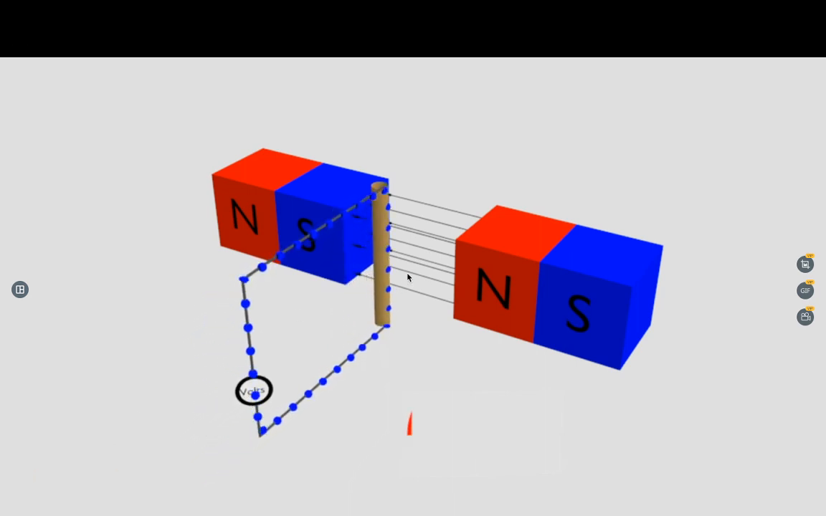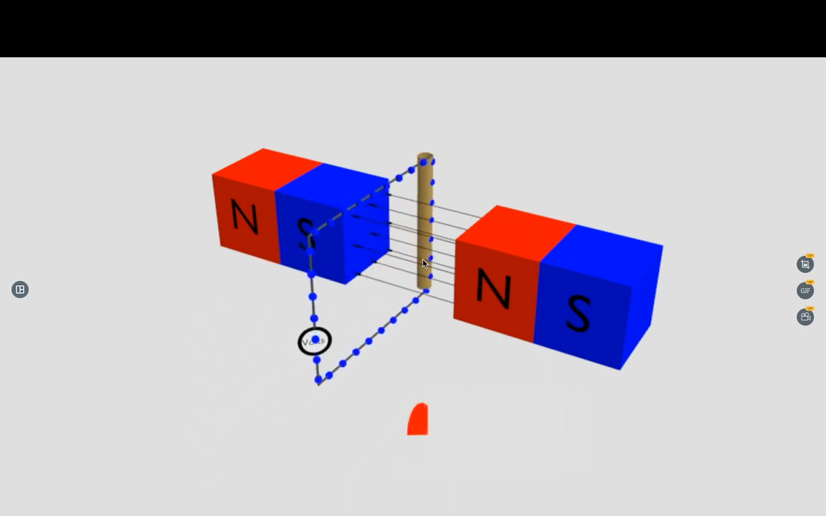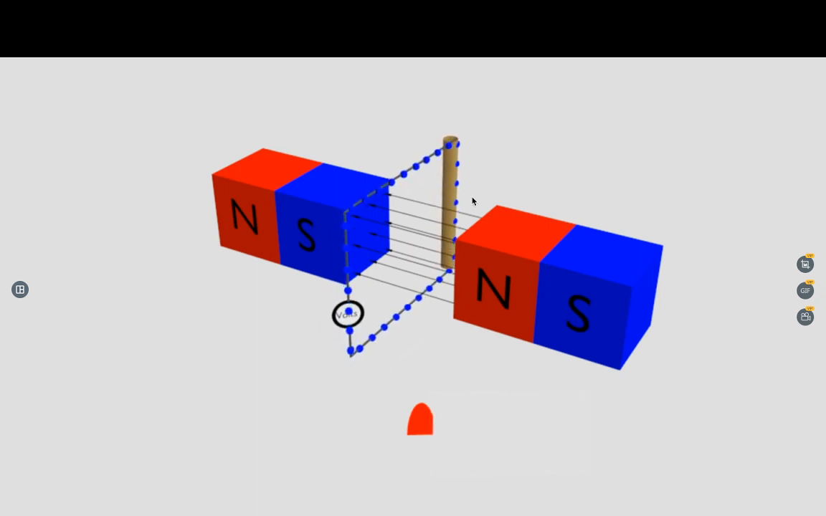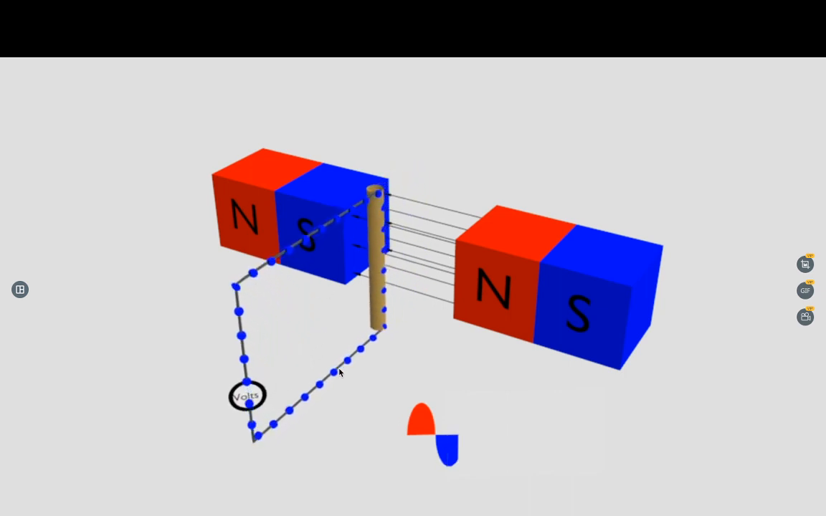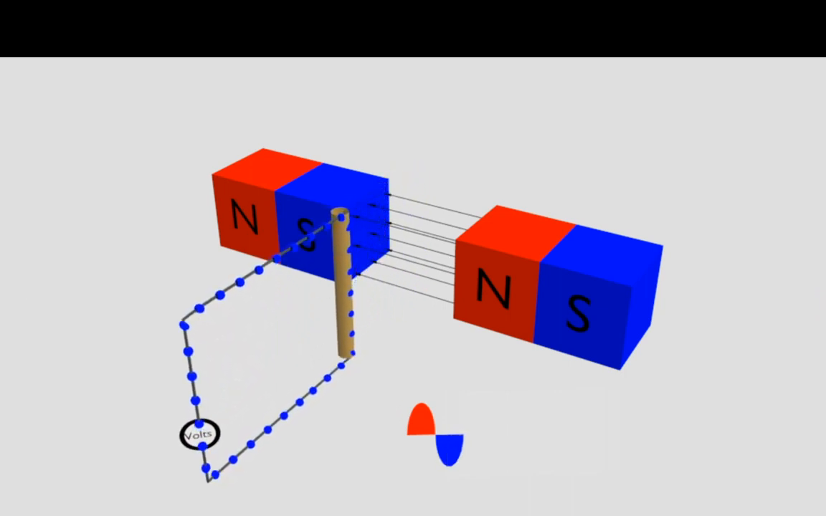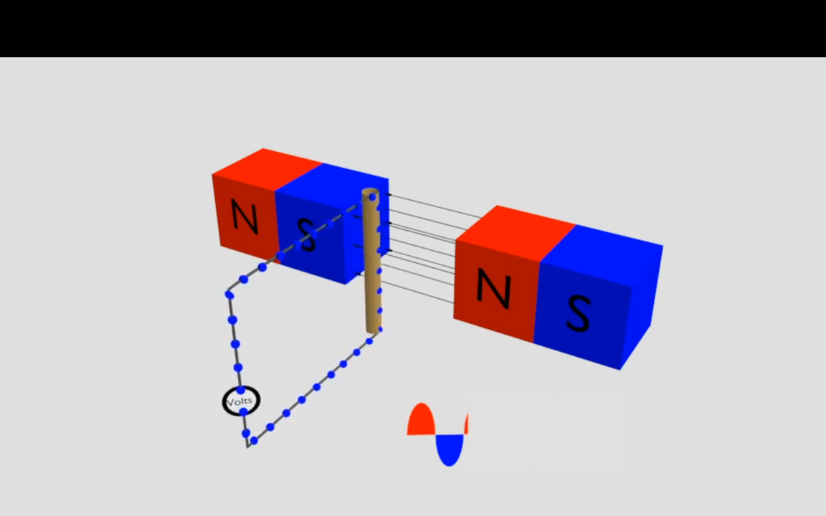See, as it moves near the magnetic field and passes through the magnetic field, the charges start moving. And what is the moving charge? It produces current. So that is called electromagnetic induction that we are studying. See again.